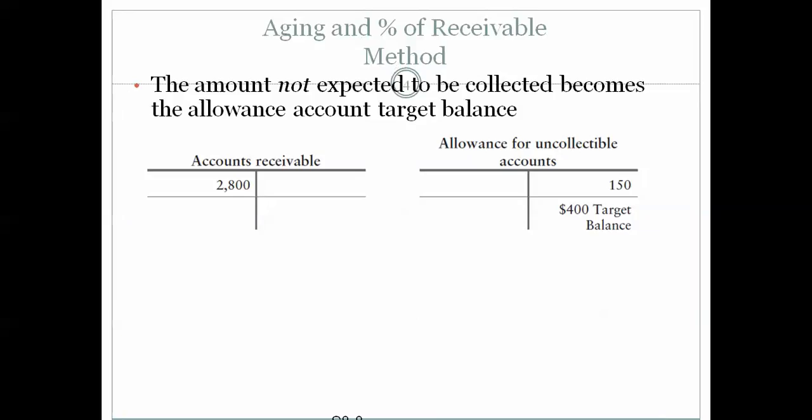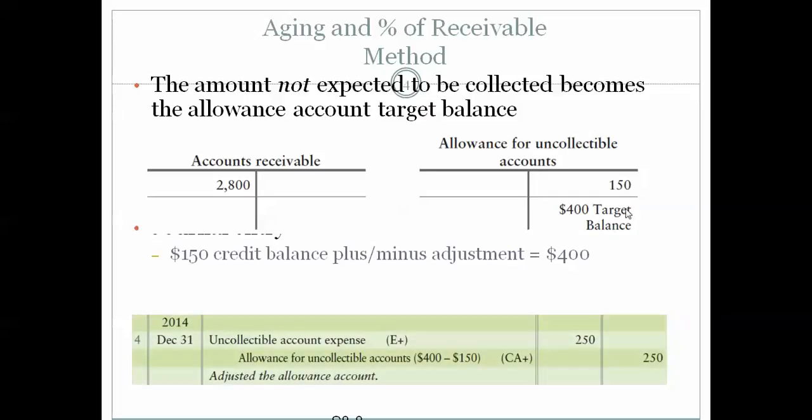And then we will be setting up our accounts. So there's the 2,800, and our allowance, if we had a previous balance of 150 in the allowance account with a target balance of 400, we're going to be trying to see what would be the bad debt expense to reach that targeted amount.